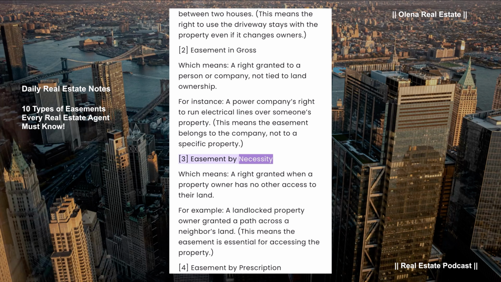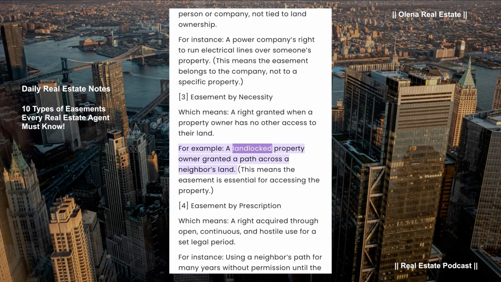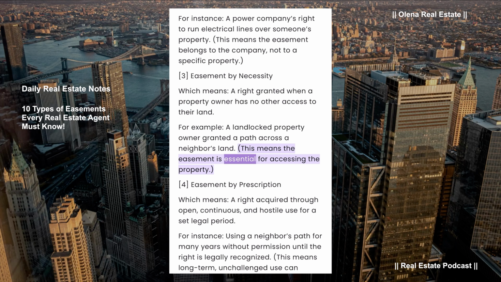Easement by necessity, which means a right granted when a property owner has no other access to their land. For example, a landlocked property owner granted a path across a neighbor's land. This means the easement is essential for accessing the property.